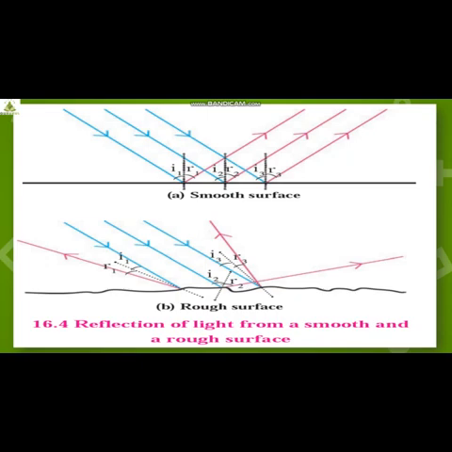Yes, figure 16.4a and b show three parallel incident rays. Can you see three blue lines and three red lines? Parallel rays which are shown in blue are incident on both the surfaces, smooth and rough. The reflected rays drawn using laws of reflection are shown in red color. So incident rays are blue in color, reflected rays are red in color. Now the question arises here. Rays reflected from which surface are parallel to one another?